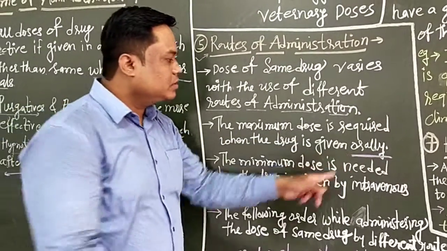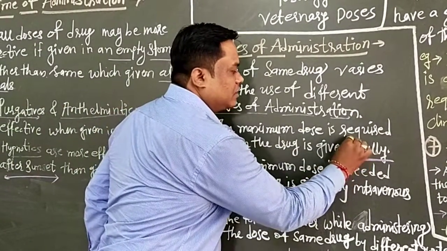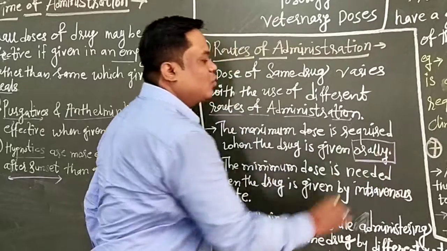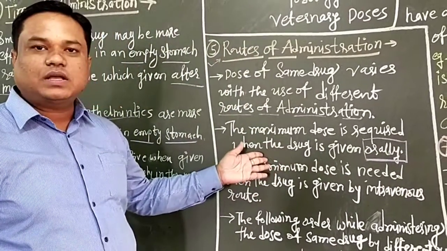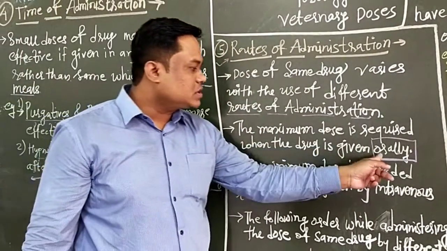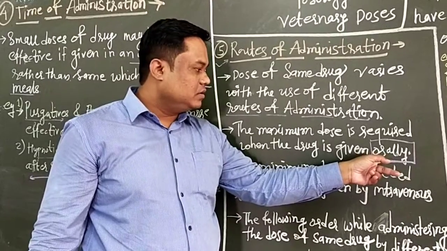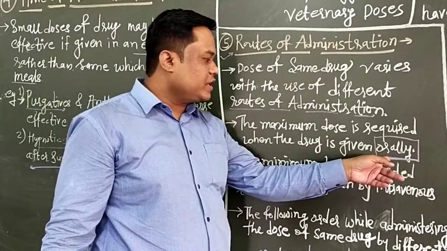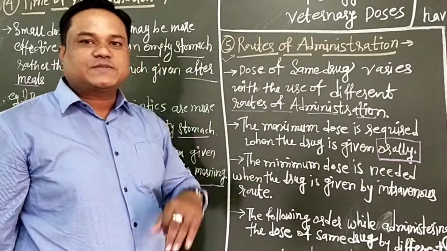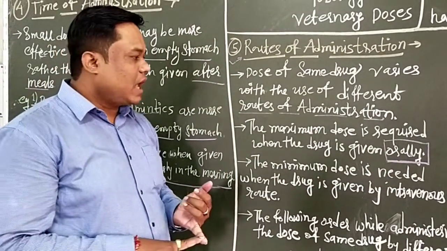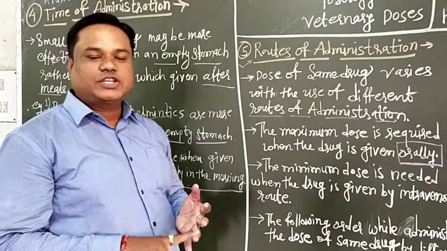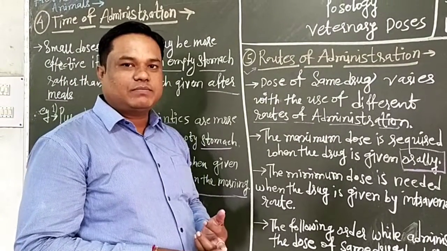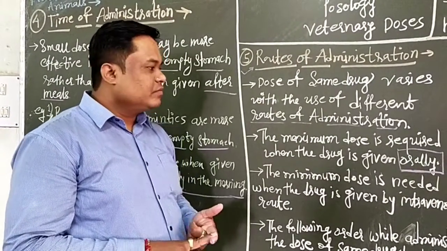For the oral route, the dose required is more as compared to other routes of administration, because after the drug is taken into the body, the ADME characters apply: first absorption, then distribution, third metabolism, and fourth excretion.